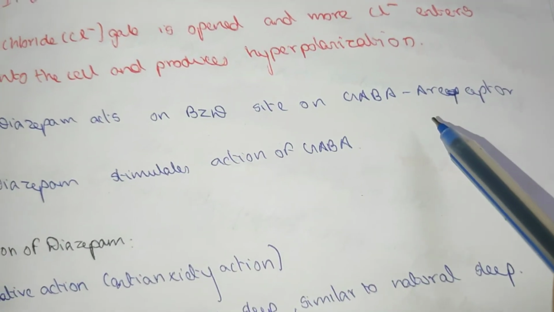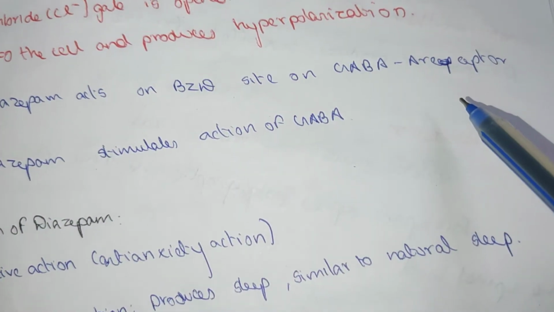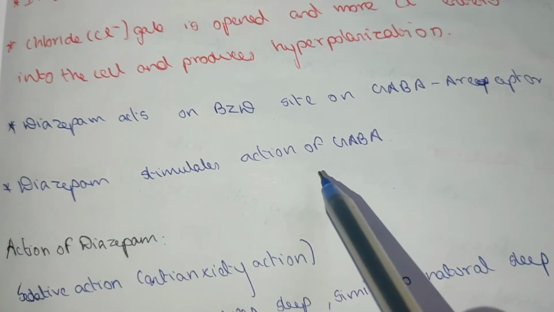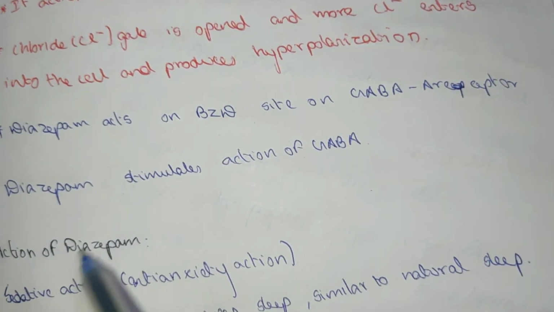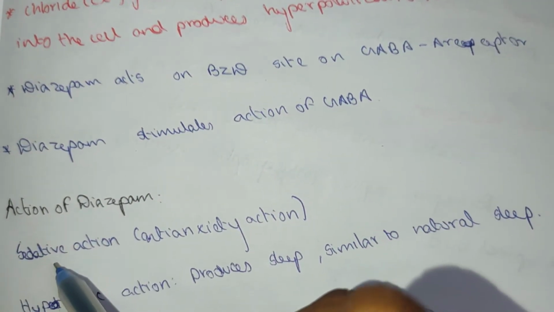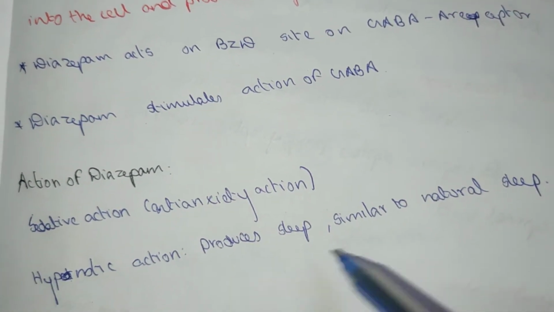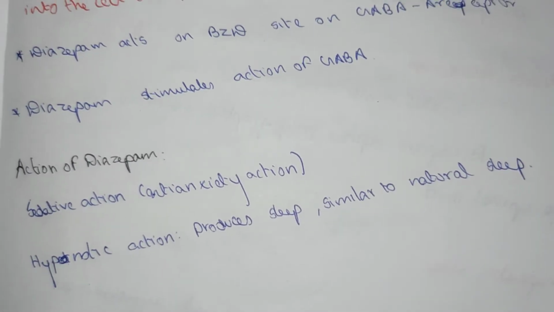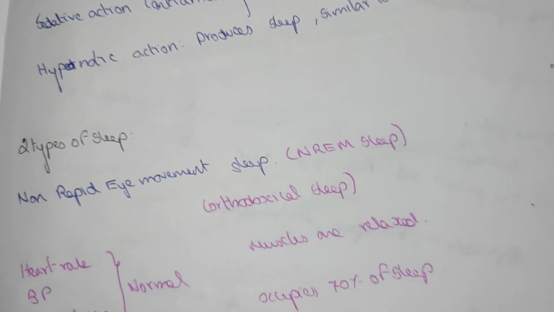This produces more inhibitory impulses, so diazepam stimulates the action of GABA. The actions of diazepam are a sedative, anti-anxiety action, and a hypnotic action that produces sleep similar to natural sleep.